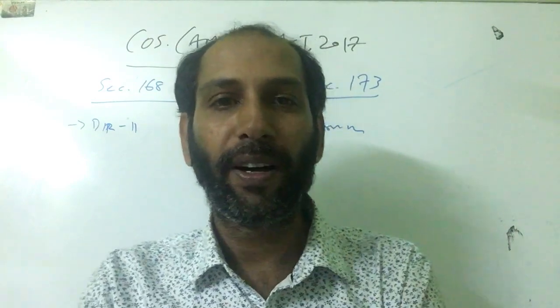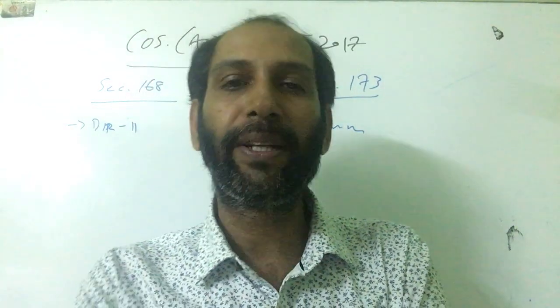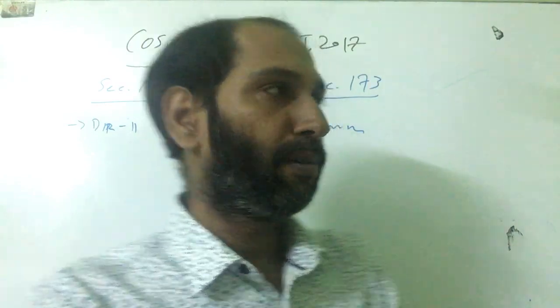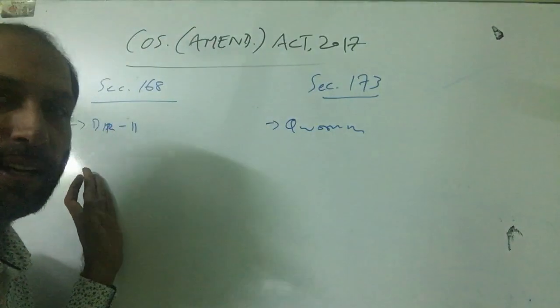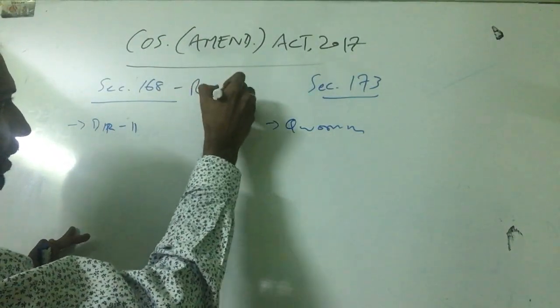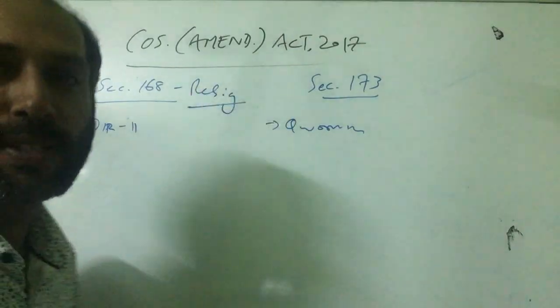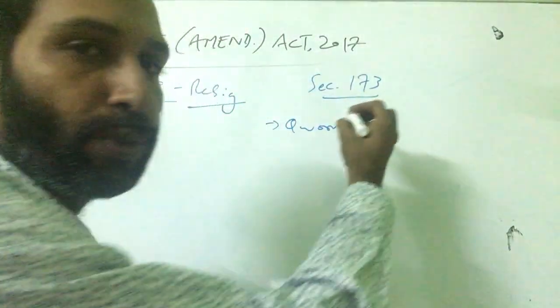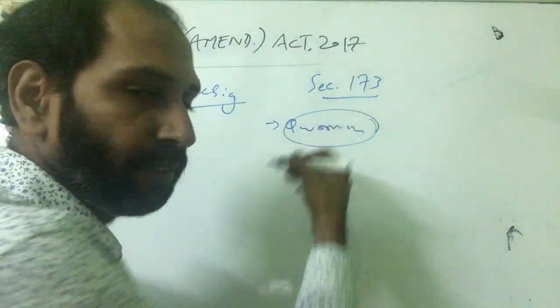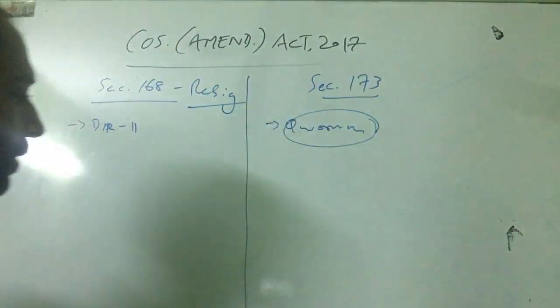In this video, we will be dealing with two amendments. Because of small amendments, we will take two sections. One is section 168, which deals with the resignation of director. And the second one is 173, which is conducting of board meeting, in which there is an amendment in quorum. We will discuss that as two parts.